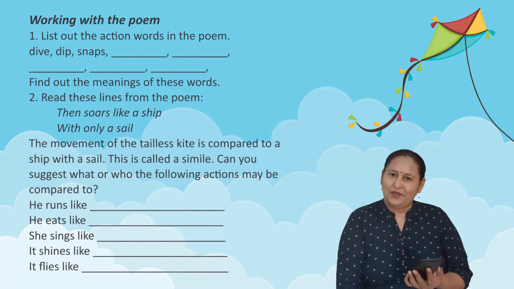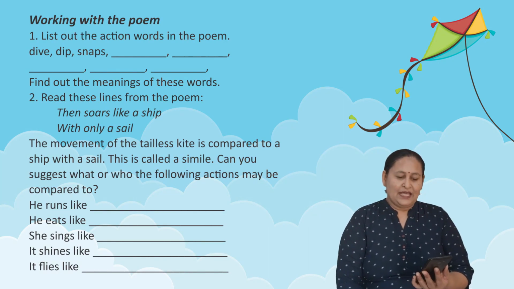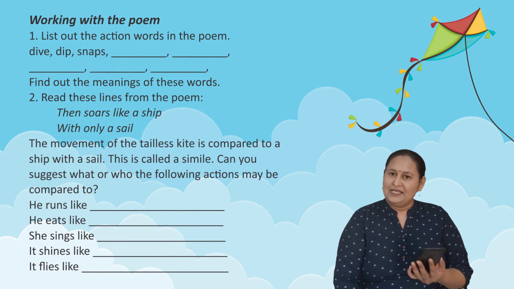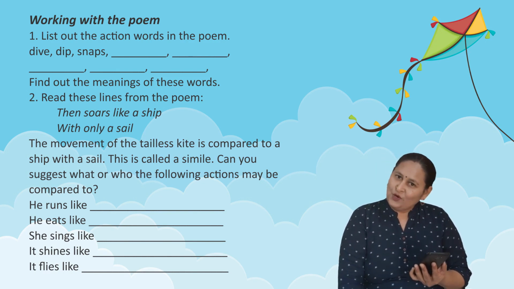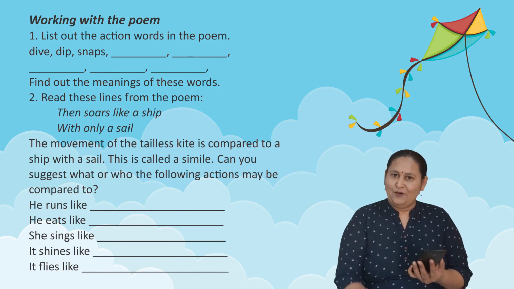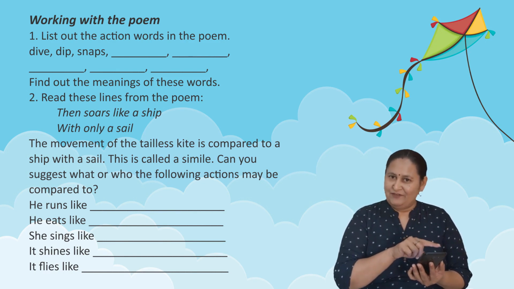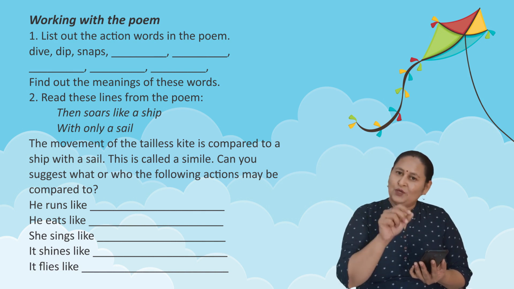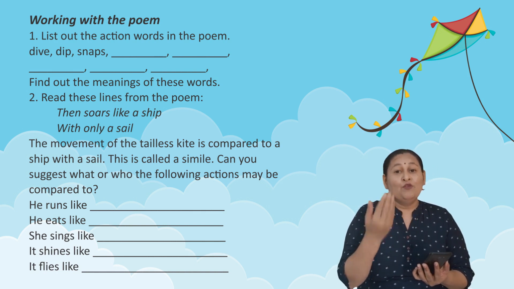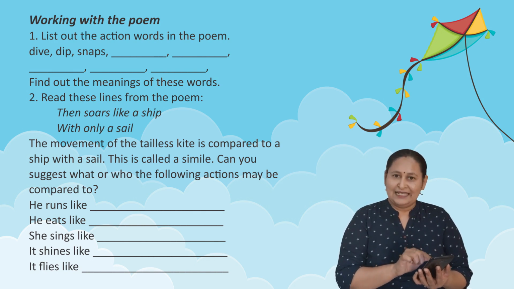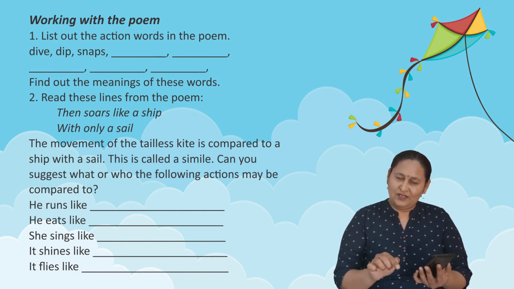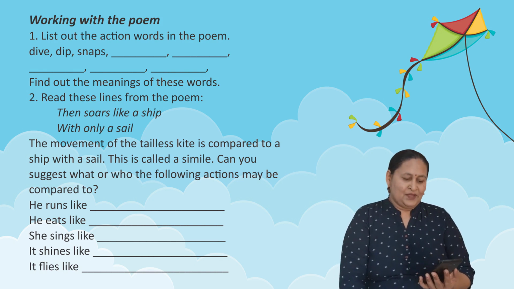Now let us see to the working with the poem. List out the action words in the poem. Some words have been given over here. The rest you will be able to sort out from the poem because of the list of words that you have read earlier. So now you know that what all words describe the movement of the kite, they have to be written over here. For example, dive, dip, snaps, right? Rest of the words you can write.